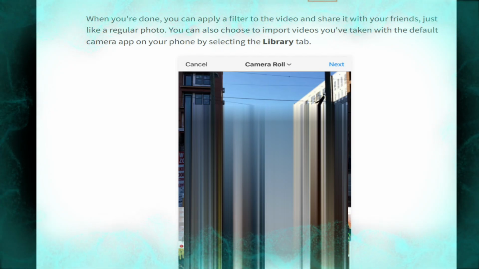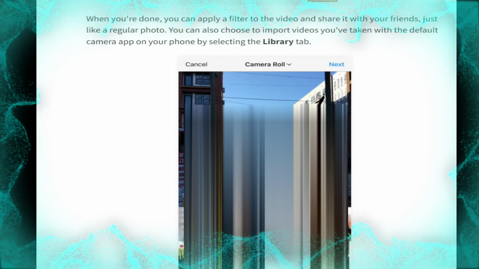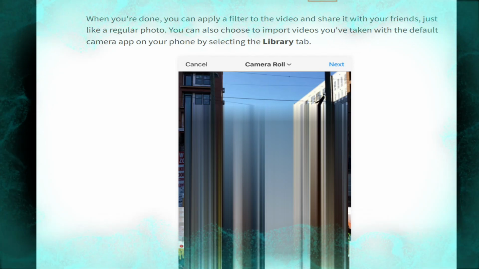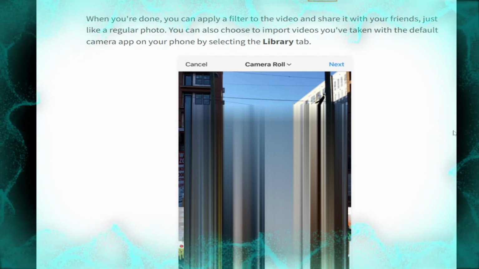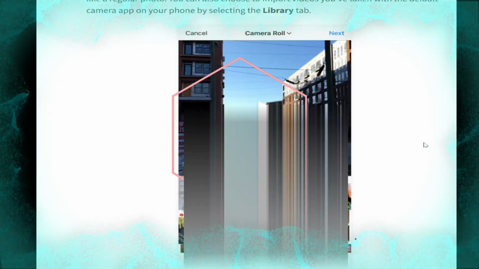Just like a regular photo, you can also choose to import videos you have taken with the default camera app on your phone by selecting the library tab.